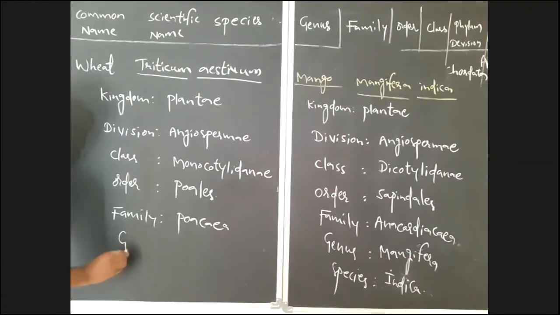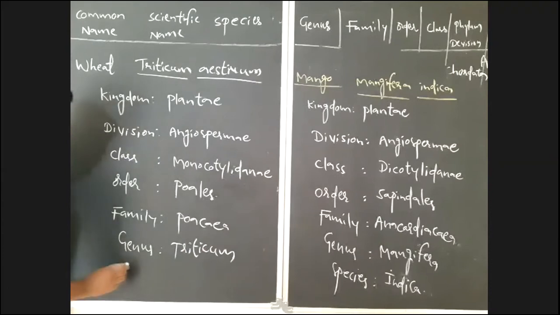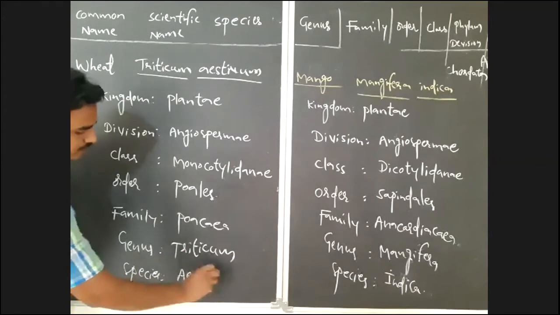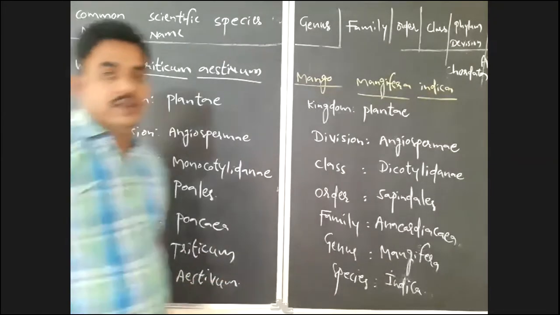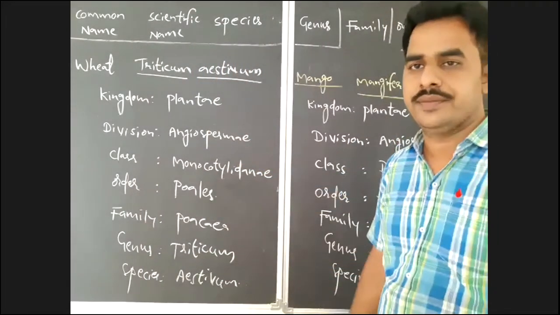Next, you know, genus Triticum and species aestivum. Triticum aestivum. So that is the classification of wheat.